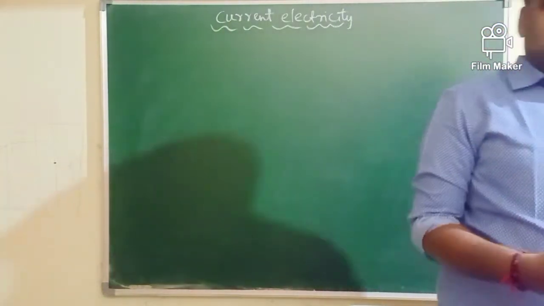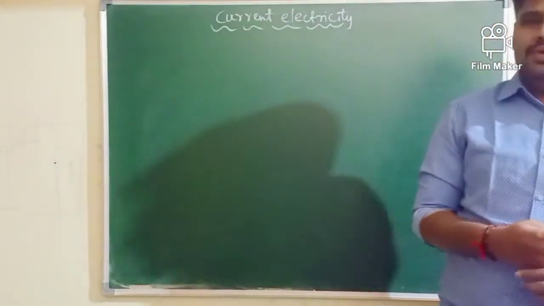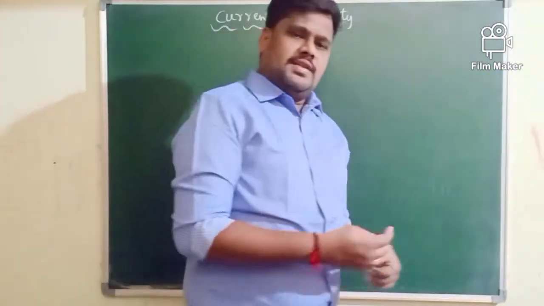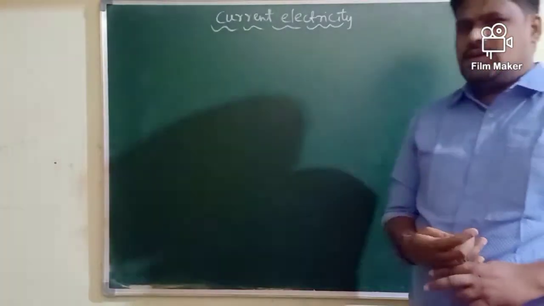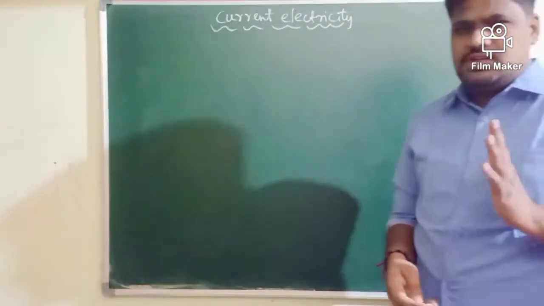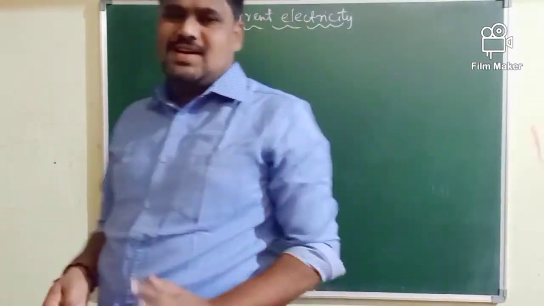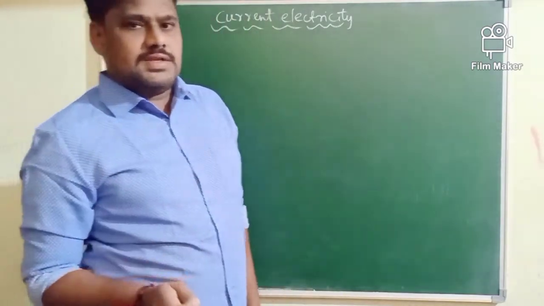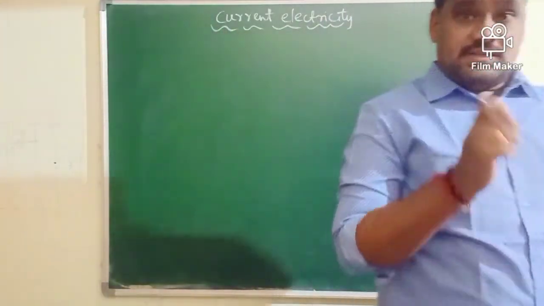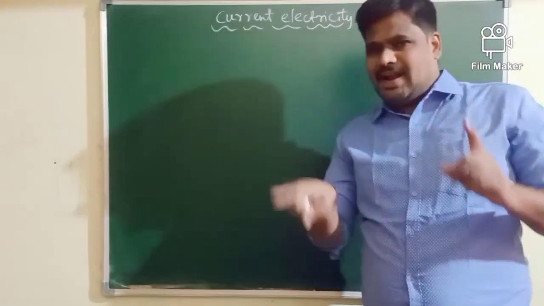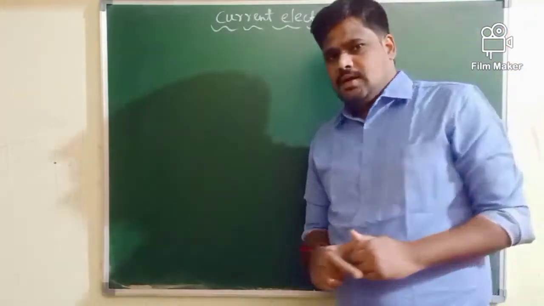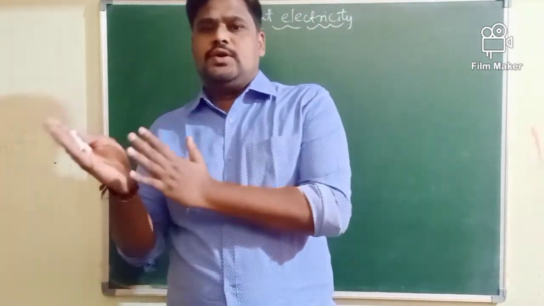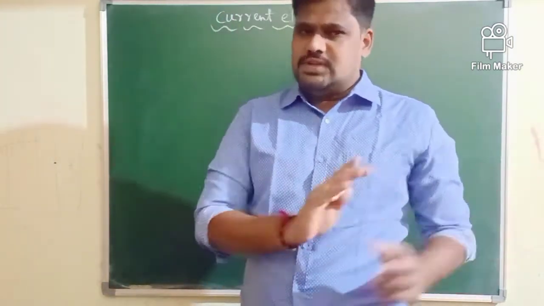In the last two lessons, the first lesson was electric charges and field. The second lesson was potential and capacitor. In those lessons, we studied what happens when the charge is in the state of rest. You know very well, a static charge is going to produce what? Electric field. Concentrate on the point here. A static charge, or a charge which is in the state of rest, is going to produce an electric field, that we studied.